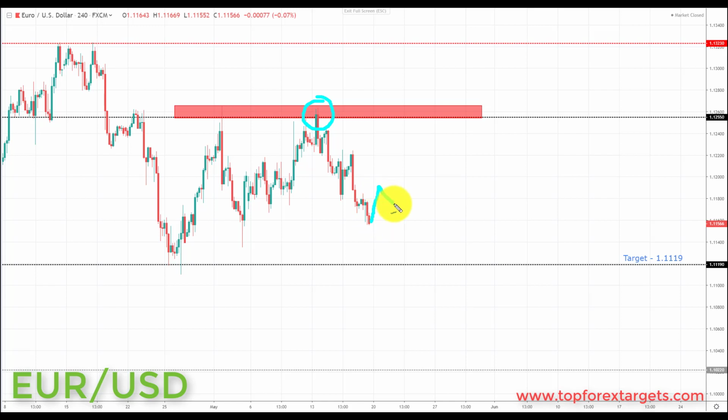Anybody not already involved in the euro dollar from last week, very simply put, we're going to be looking for a correction in the euro dollar this week, preferably if we can come back and retest the key area of resistance, the 1.1255. Why? Because this always gives us better risk to reward. But as we've already tested it once over here, you may find that we just get a correction like this and a breakout, let's say around the 1.1220. But any correction in this area is going to give us an opportunity to once again look for bearish formations and patterns. And we're going to be looking at initiating shorts down towards the next key area of support, the target set from last week at the 1.1119.